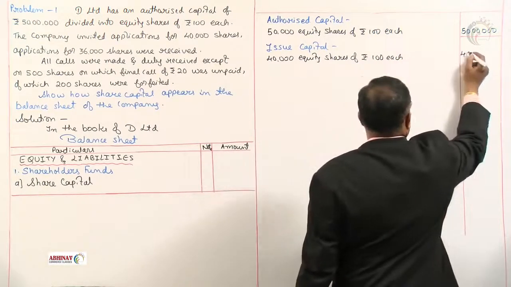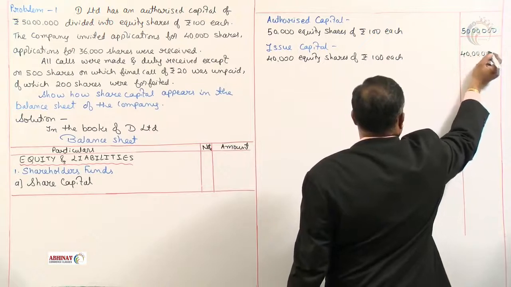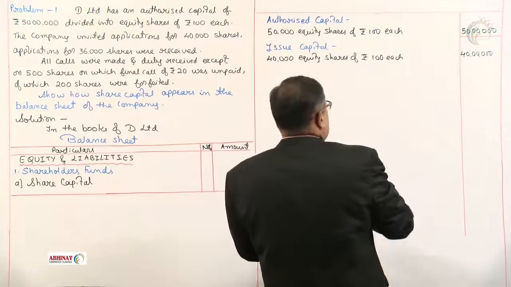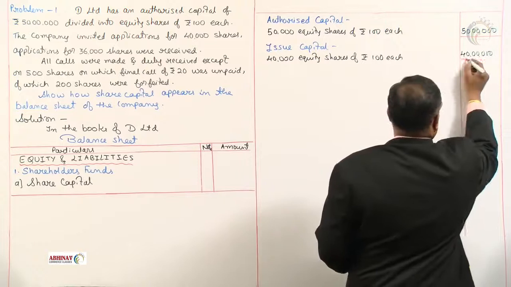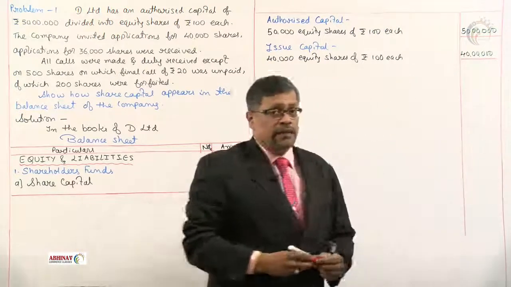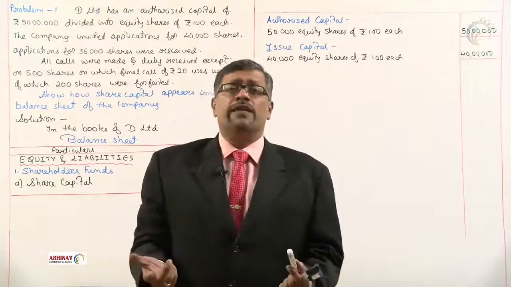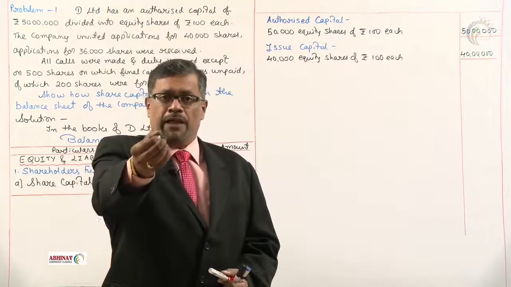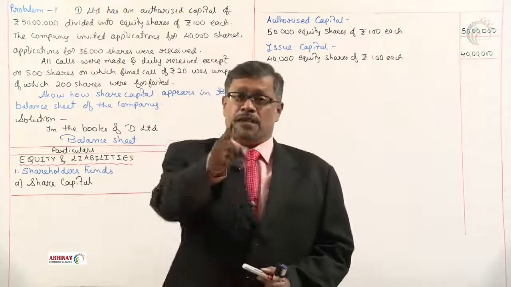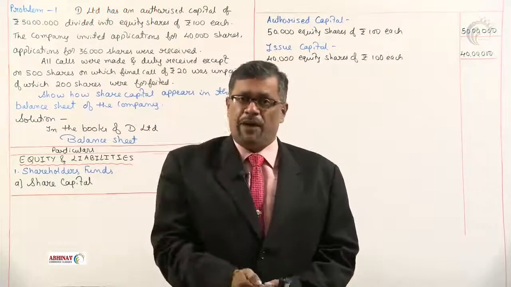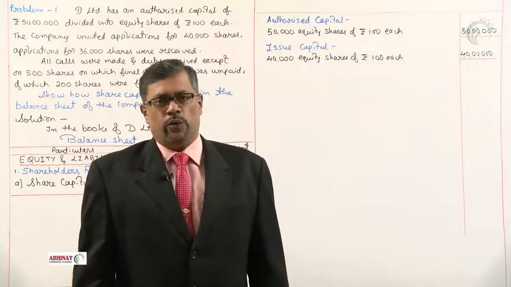The amount comes to rupees 40 lakhs. Now again, this is issued capital. Not to be included in the total. What we include in total? The capital that is purchased by the public. Subscribed of that paid up is how much? That is what we are going to include.